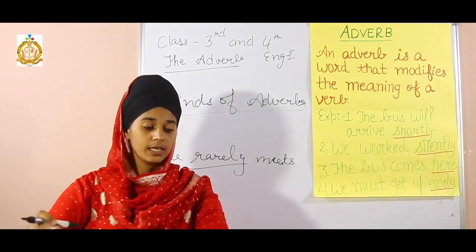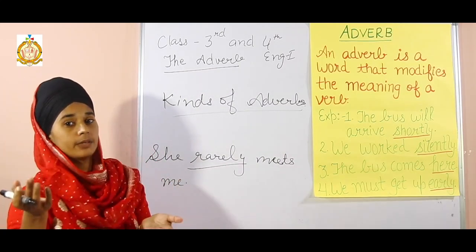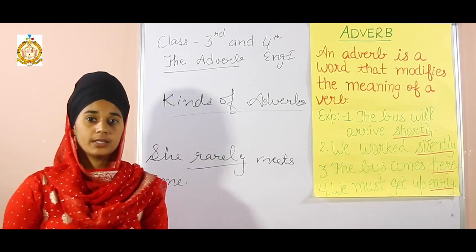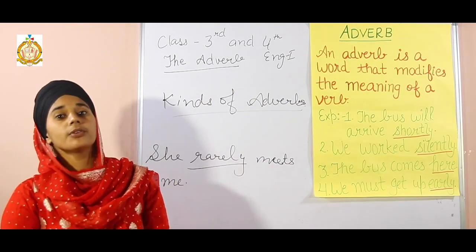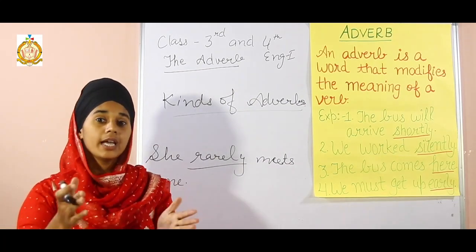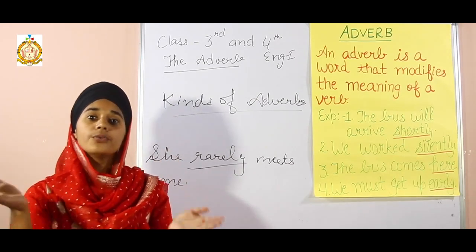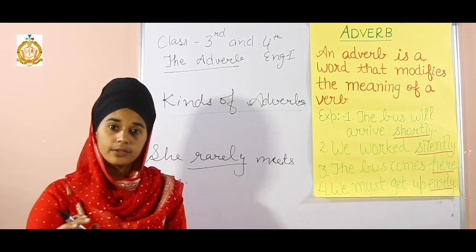Okay, students. Let's revise once again. What is an adverb? An adverb is a word that modifies the meaning of a verb, that adds something to the meaning of a verb, that describes the meaning of a verb. Yes, they tell us how, where, when and how often the actions happen. All these words are called adverbs.